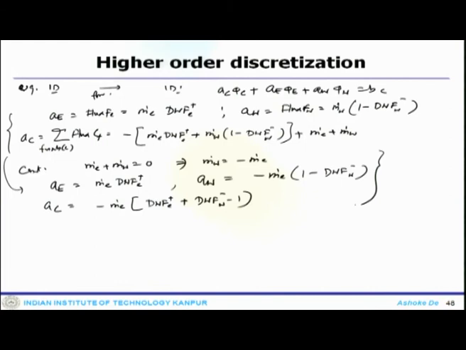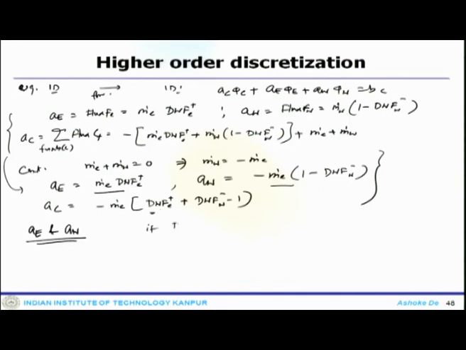Now, here if you look at this, AE and AW are of opposite sign. So, this is positive and this is negative. This is a serious violation of one of the basic coefficient rules. Moreover, consider values of DWF factors that are larger than 0.5.